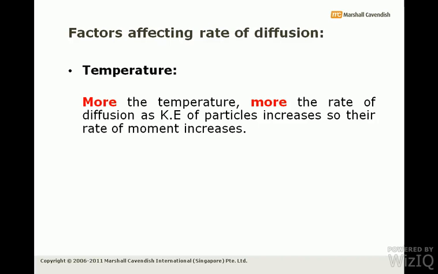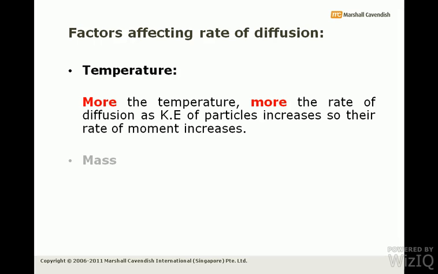Let's see what are the factors which can enhance the rate of diffusion or which can lower the rate of diffusion. Number one is the temperature. Temperature is basically the measure of the kinetic energy of the particles. As you know, the more the kinetic energy of the particles, the faster they will move. So temperature is directly related to the rate of diffusion. That is, the more the temperature, the more the rate of diffusion, because the kinetic energy of the particles increases and they move more randomly, and so in other words they diffuse more randomly.